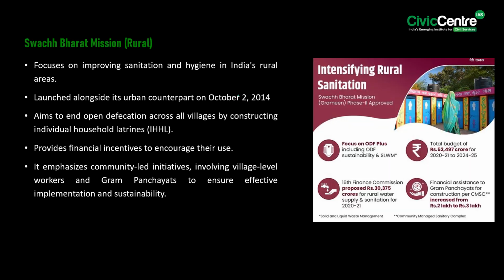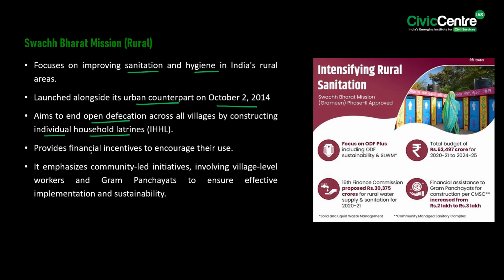Then the next sub-scheme is the Swachh Bharat Mission Rural. See, this mission, also referred as SBM Rural, focuses on improving sanitation and hygiene in India's rural areas. Know that it was launched alongside its urban counterpart on October 2nd, 2014. Significantly, SBM Rural aims to end open defecation across all villages by constructing individual household latrines.